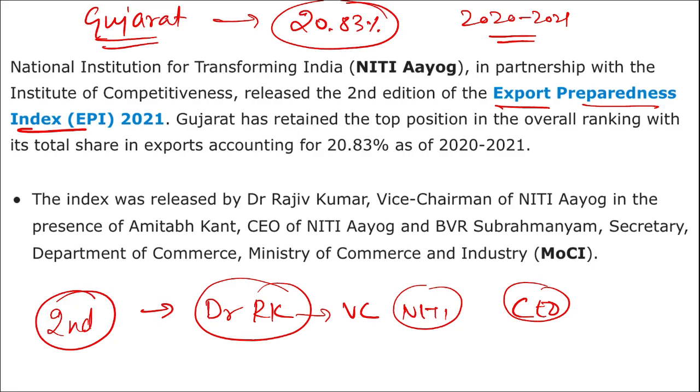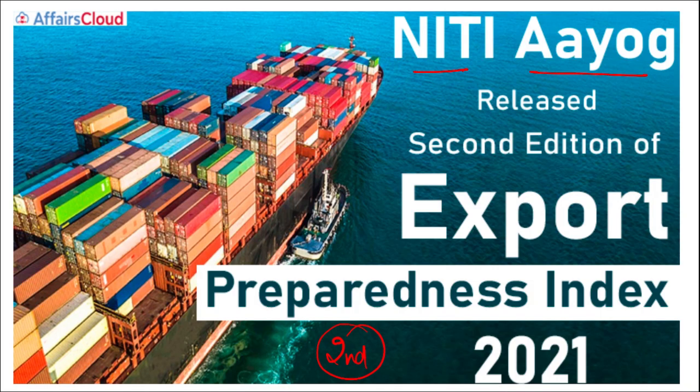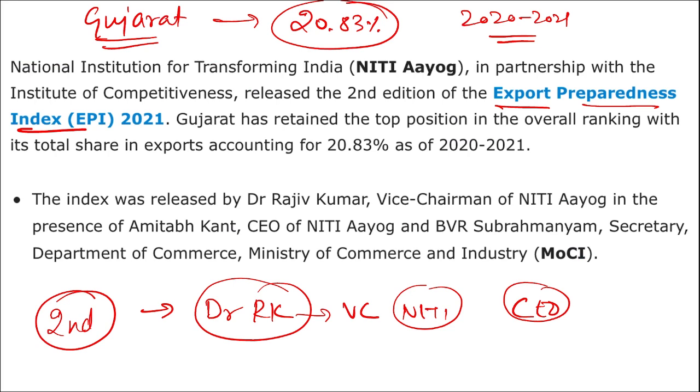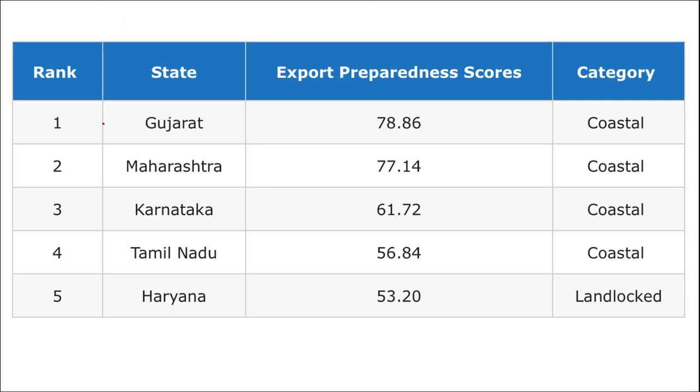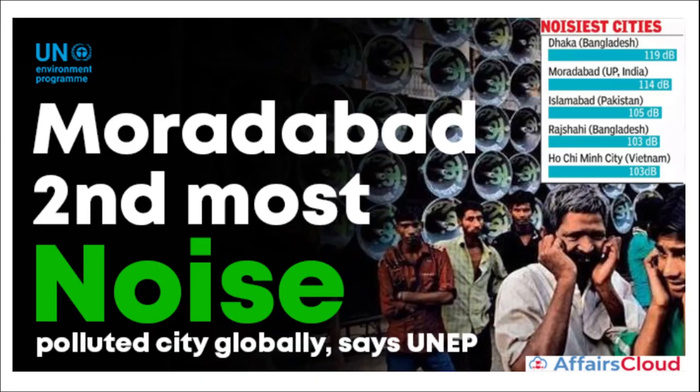Similarly, coming back, which organization releases this Export Preparedness Index? It was Niti Aayog. What is the edition of this? It is the second edition. Which state retained the top position in this index? It is Gujarat. And who released this index? It was Dr. Rajiv Kumar, the vice chairman of Niti Aayog, and Amitabh Kant, the CEO of Niti Aayog. Here you can see the state in first position is Gujarat, second is Maharashtra, third Karnataka, fourth Tamil Nadu, and fifth Haryana.